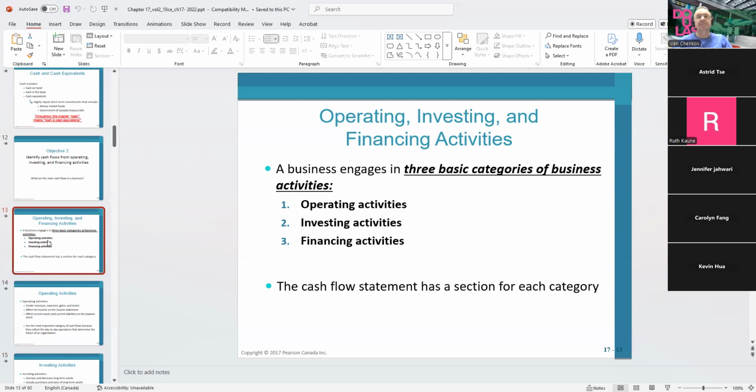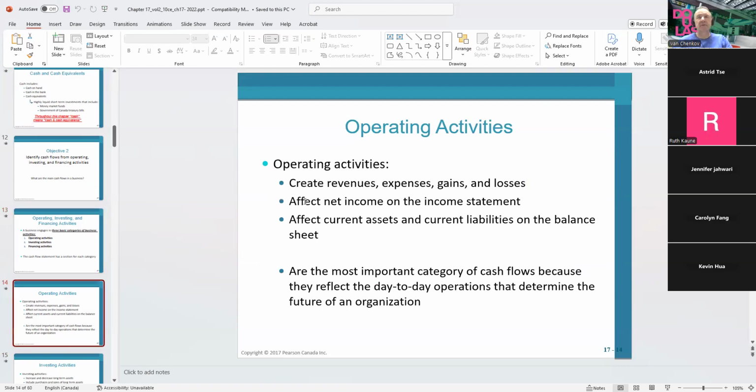Before I go to this, or actually I can explain and then we can show you. Operating activities. Operating activities include everything, all the cash that the company needs for day-to-day operations during the operating cycle of 1 year, or whichever is longer. That's where the company generates revenue. That's the period when the company has expenses, generates gains, or experiences losses.